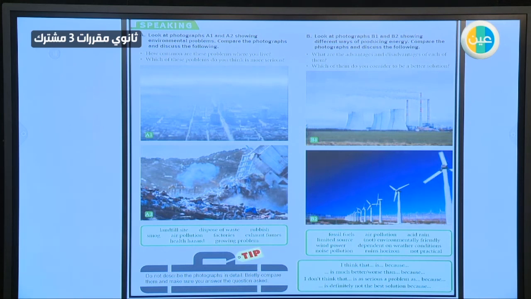Okay, 1 or 2? I think, of course, smog or pollution is more serious. Air pollution, as you can see, is a problem because it's growing, probably more and more. You know, we have more factories and we have a growing number of cars every year. That means the air that we breathe is no longer fresh and may cause some health hazard.